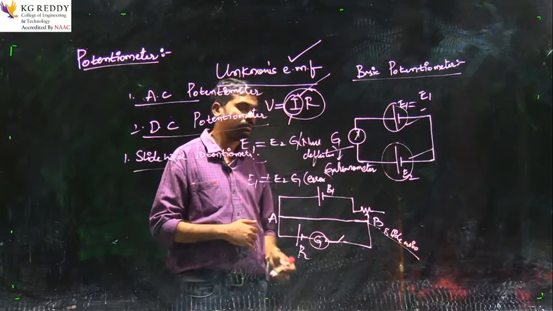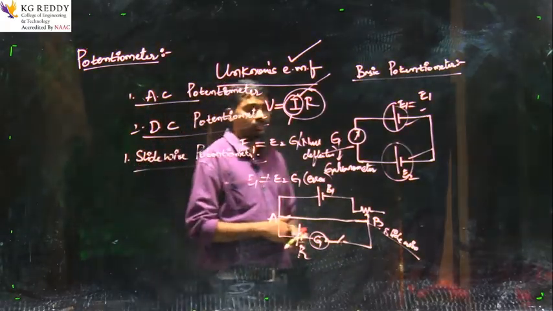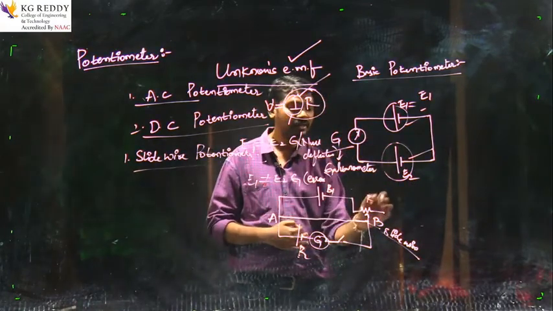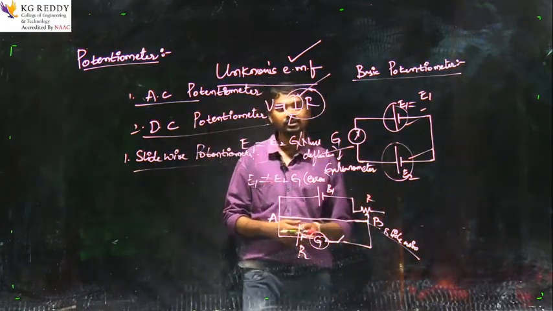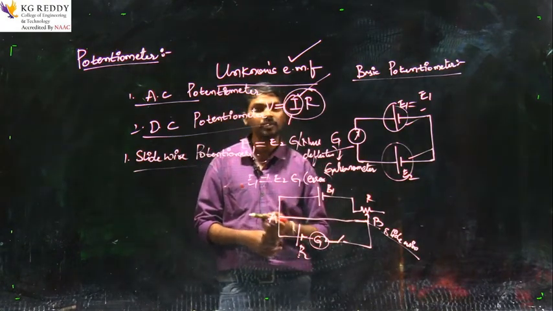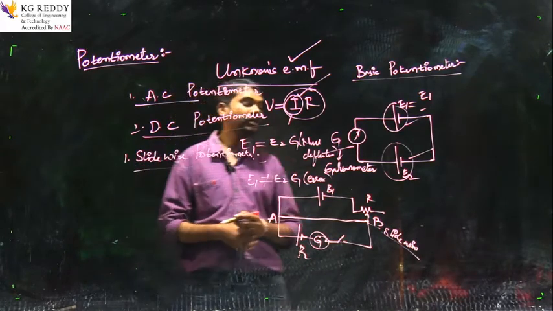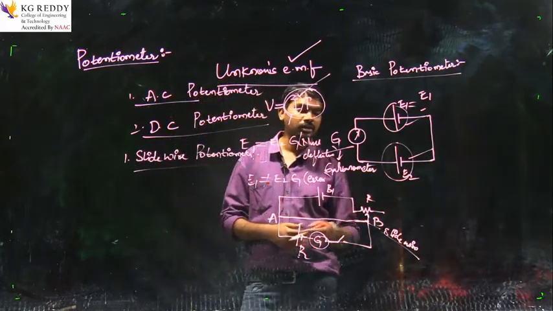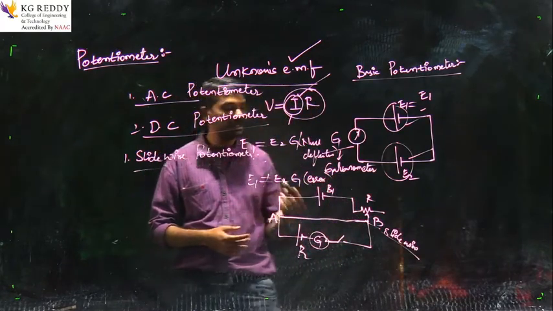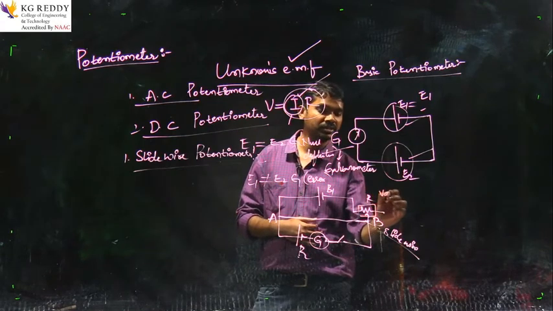Here, what is the need of this resistance placed over here? Whenever we need to change the value of battery 1, at that condition we will be varying this resistance, this variable resistance.